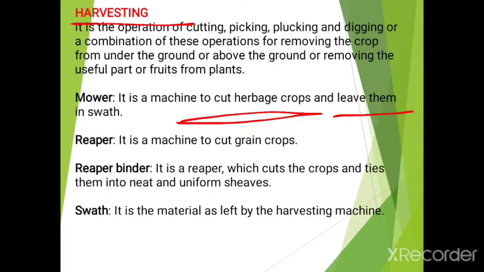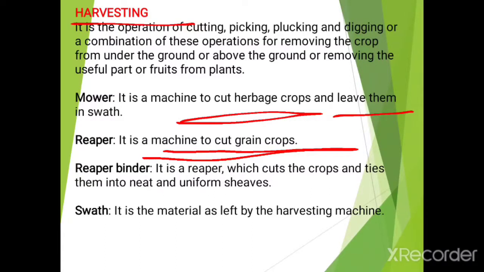Now the next definition, mower. What is meant by mower? It is the machine to cut the herbage crops and leave them in swathe. One example of a mower is the one generally used in lawns to cut the excess grasses. Then the next example is reaper. It is the machine to cut the grain crops. I will share the videos of mower and reaper, then you will get a better idea about this.